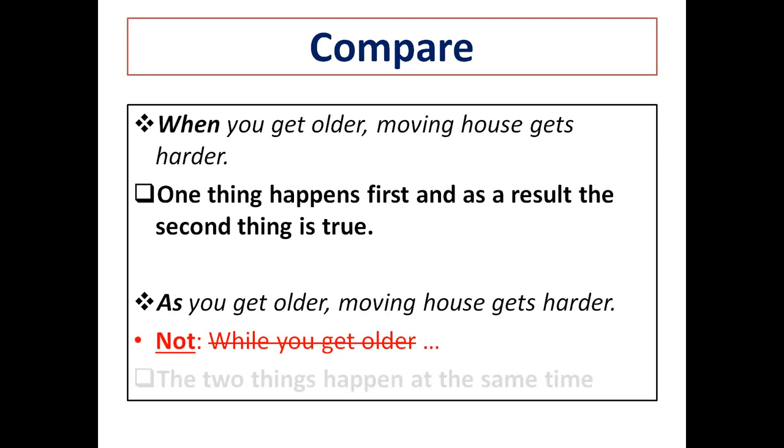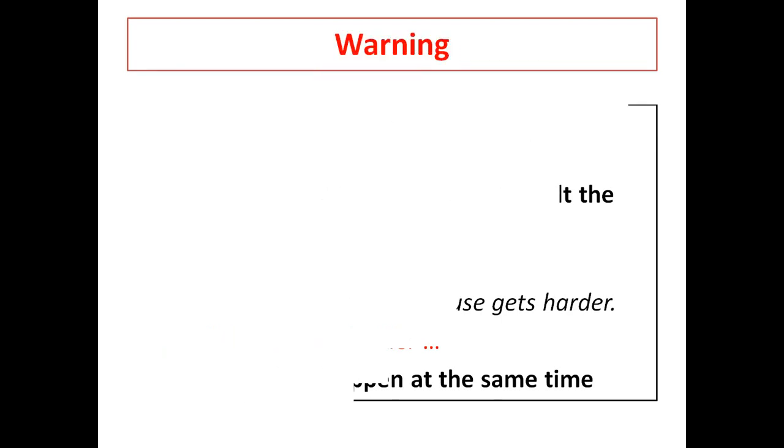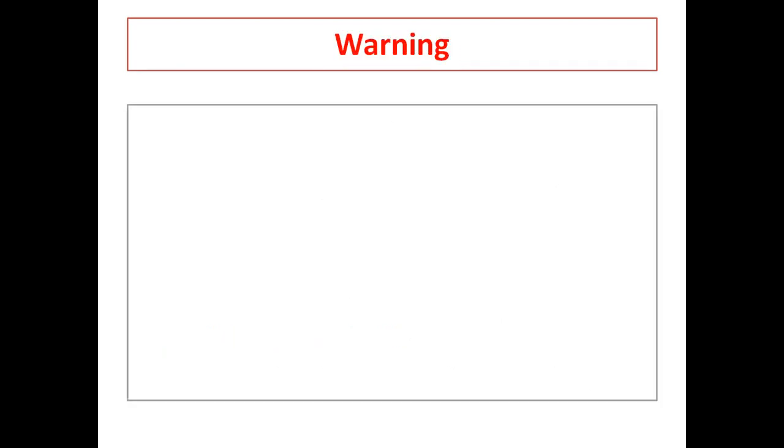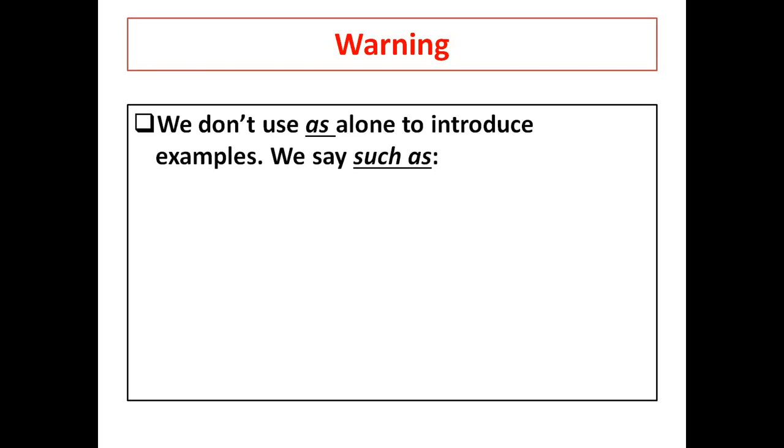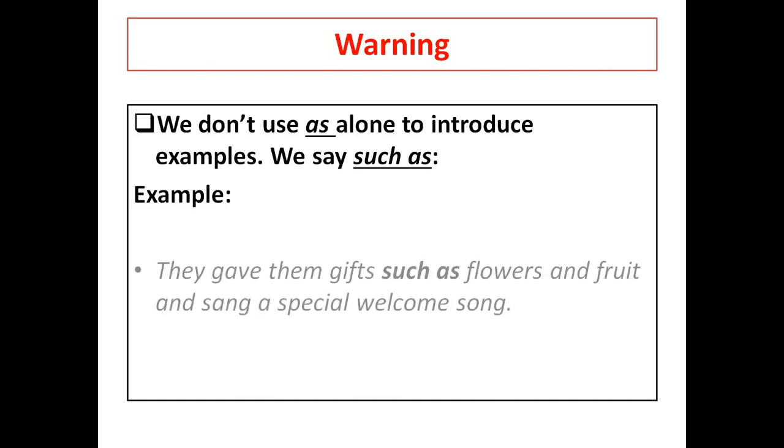Great. Now here, you should also pay attention that we don't use as alone to introduce examples, but we can say such as, if I want to introduce some examples. Here an example. They gave them gifts such as flowers and fruits and sang a special welcome song.